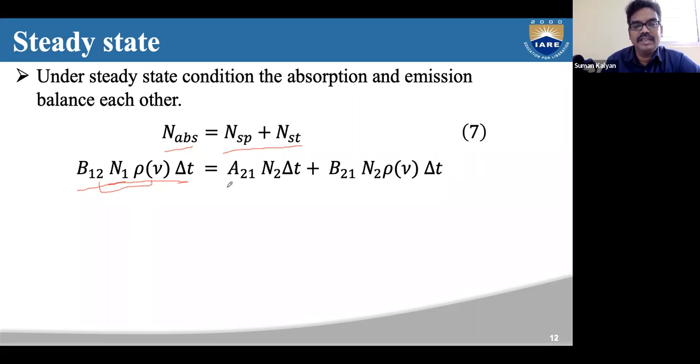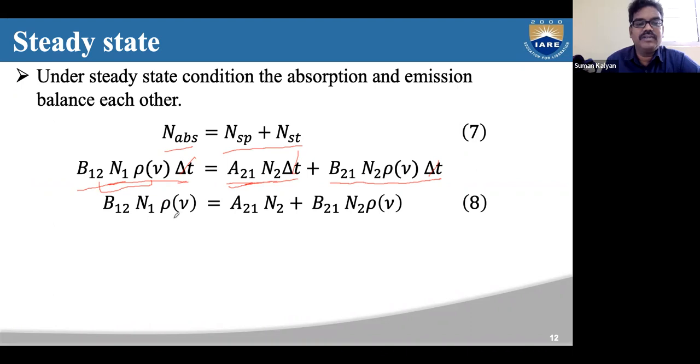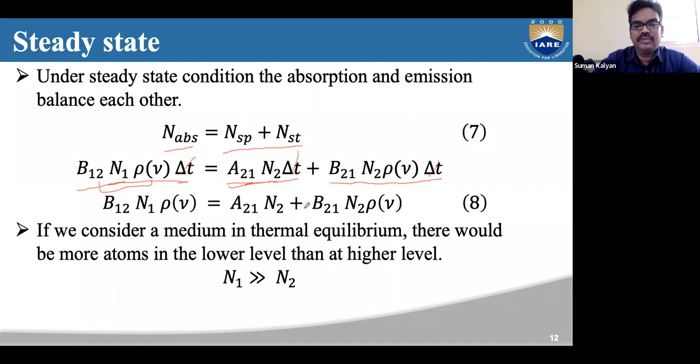Spontaneous emission is given by A21 N2 delta t, where A21 is the Einstein coefficient, and stimulated emission is given by B21 N2 rho of nu delta t. So delta t will get cancelled; we can take delta t common and cancel it out. So B12 N1 rho of nu equals A21 N2 plus B21 N2 rho of nu.